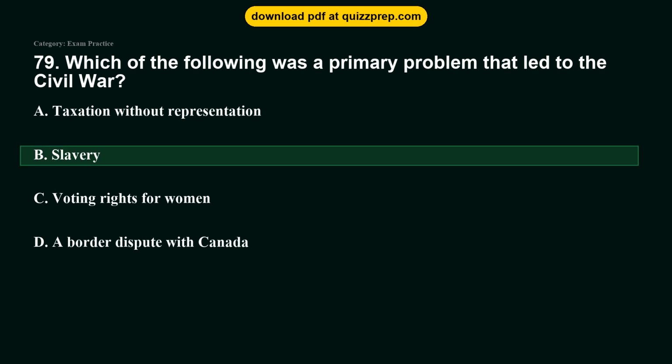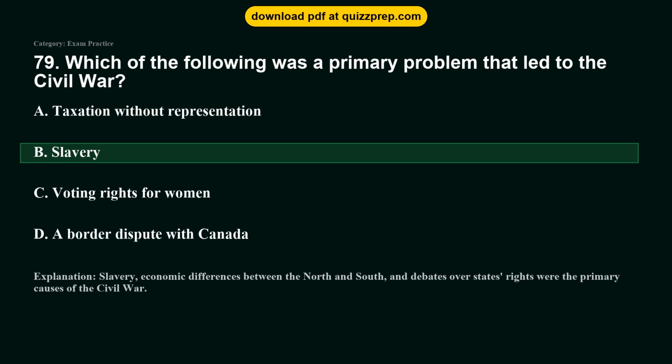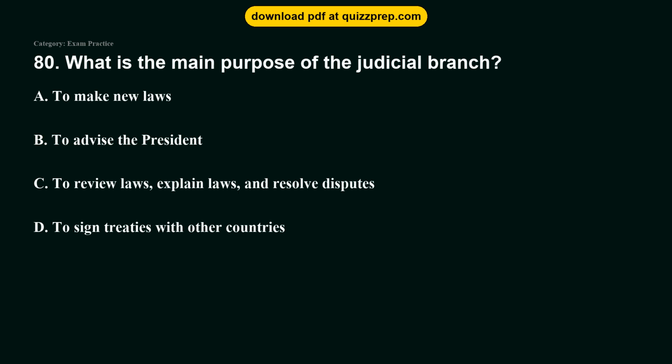The correct answer is option B. Slavery. Slavery, economic differences between the North and South, and debates over states' rights were the primary causes of the Civil War. Question 80. What is the main purpose of the judicial branch? Option A. To make new laws. Option B. To advise the president. Option C. To review laws, explain laws, and resolve disputes. Option D. To sign treaties with other countries.